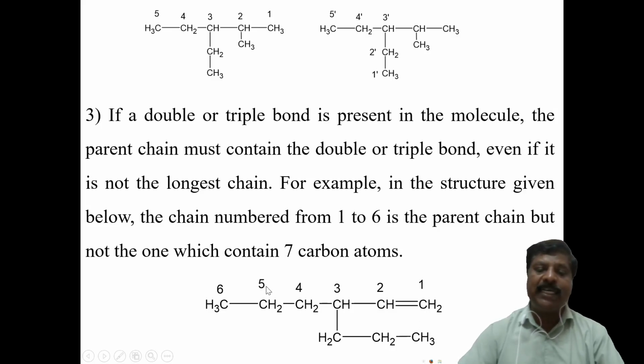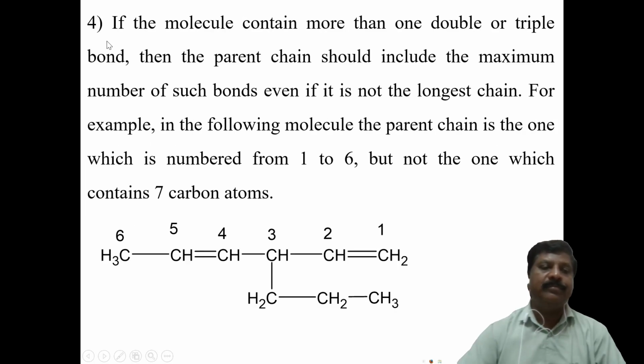Even though this is a 7 carbon atom chain, and here it is a 6 carbon atom chain, the 7 carbon atom chain is not required because in the 6 carbon atom chain, a double bond is there. Therefore, the double bond should be considered in the parent chain. Therefore, the longest possible chain should be taken like this, and this propyl group will be considered as a substituent.